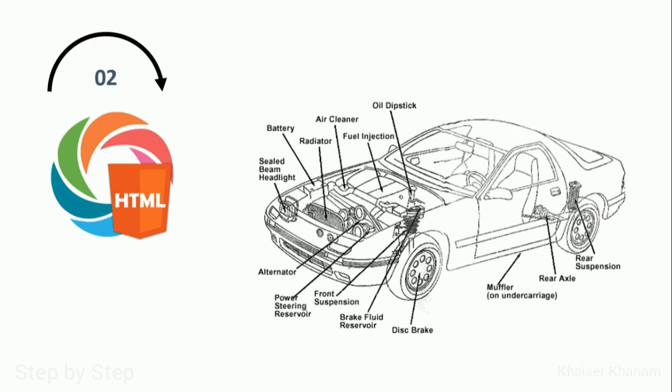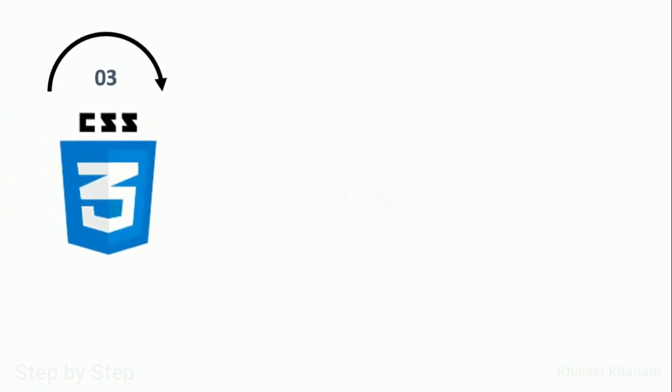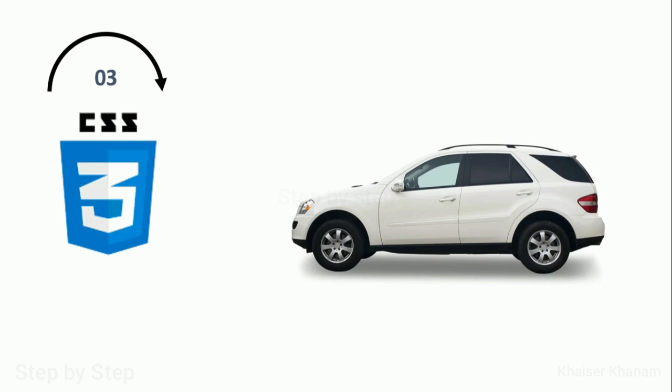Now once you have learned HTML, once you get to know how to give the structure to your website, then finally comes CSS. CSS stands for Cascading Style Sheet. And once you have designed the car, once you have given the structure to the car, then you have to give color to the car. You have to give whatever stylings you want using CSS. Now suppose you have created a website using HTML, you have heading, paragraph, buttons, everything,